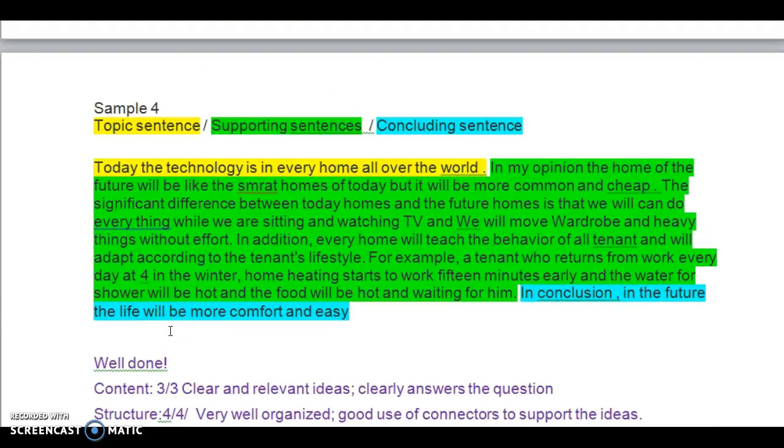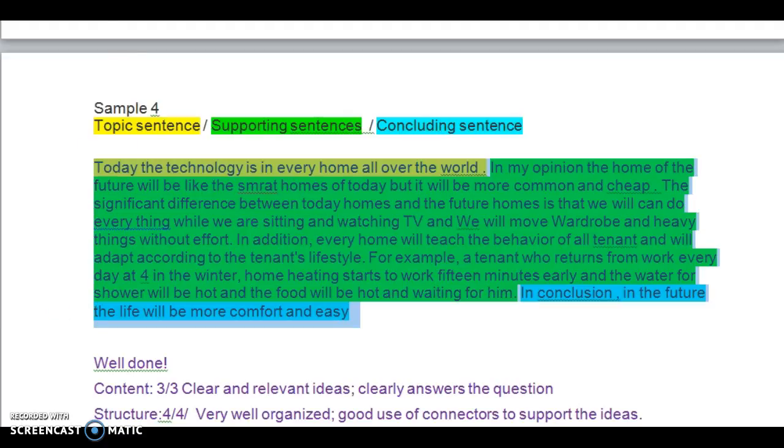And here we can see very, very clearly the organization. Topic sentence: today the technology is in every home all over the world. And it begins to explain why. We've got our supporting sentences. And a conclusion: in the future, life will be more comfortable and easy. So yes, there are some grammatical mistakes, but I'm going to get rid of all of this color for a minute.